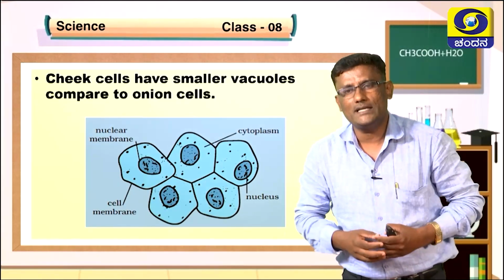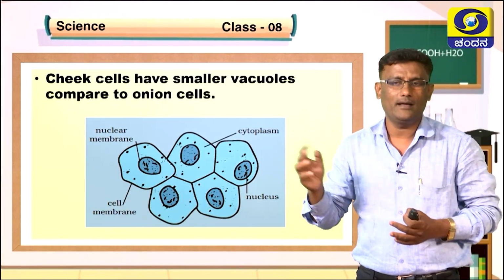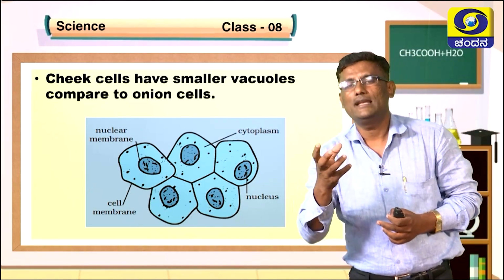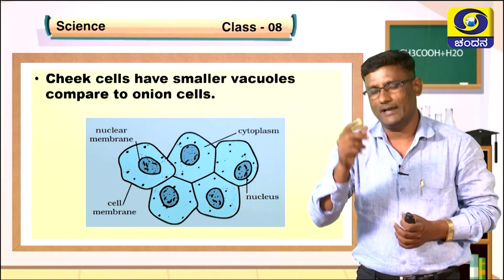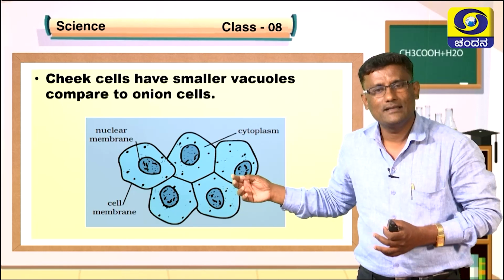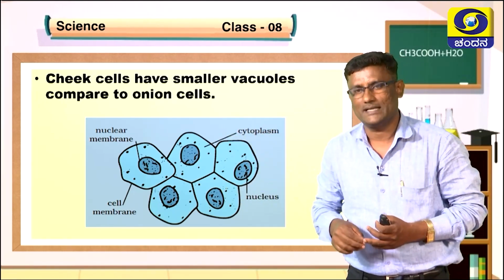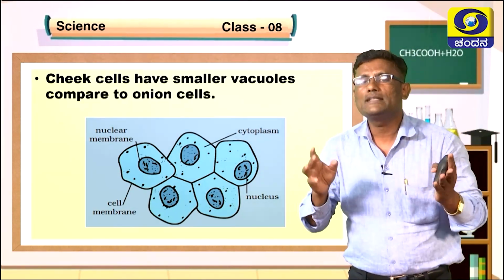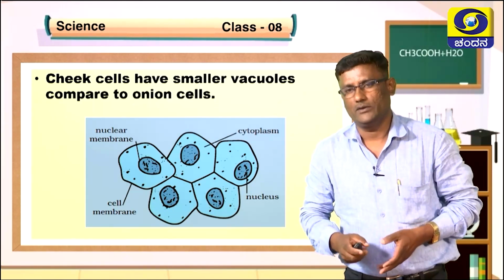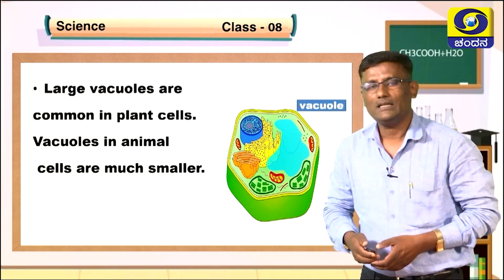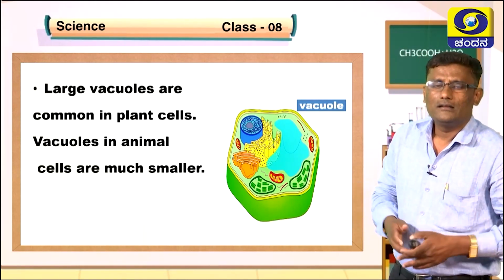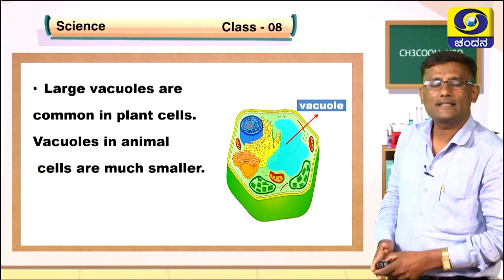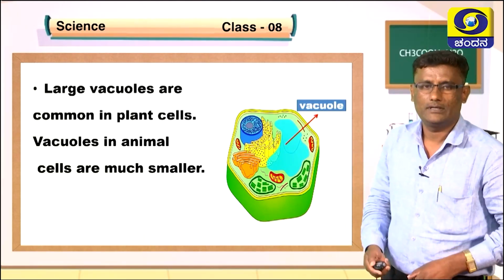What can you understand by observing the cells of onion and cheek? Each onion cell has a centrally situated large vacuole, whereas in the cheek cells many small vacuoles are present. That means the plant cell contains a single large vacuole and the animal cell contains many more small vacuoles. Here you can observe this plant cell, containing a single large vacuole.